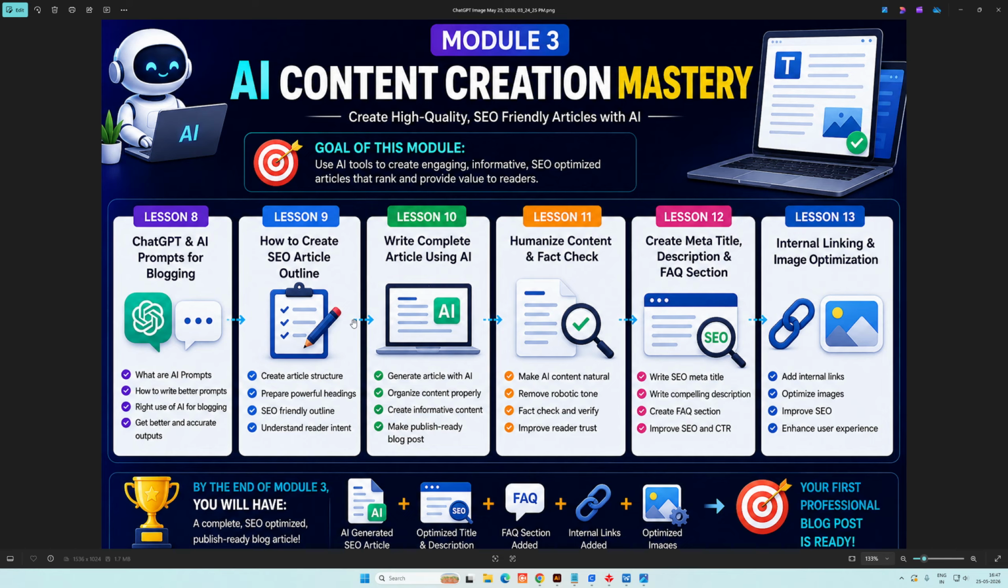By the end of this module, you will have an AI generated SEO article, optimized title and description, better content structure, and a publish-ready blog post, which means your first professional blog article will be ready. Now we are not just learning about blogging. We are learning how to blog smarter with AI. So let's begin with lesson number 8.